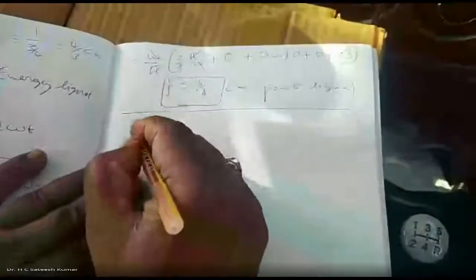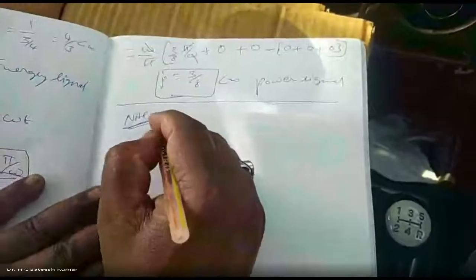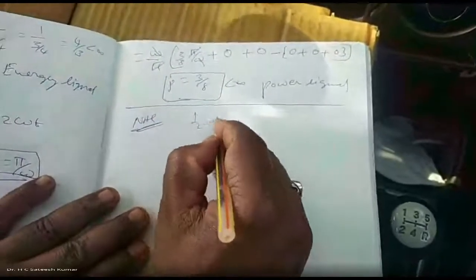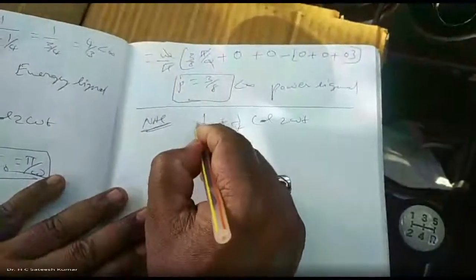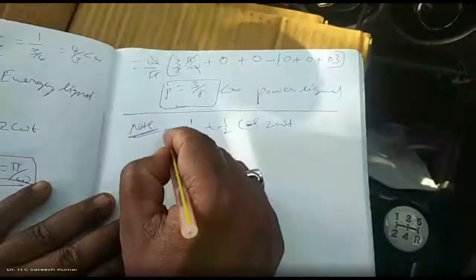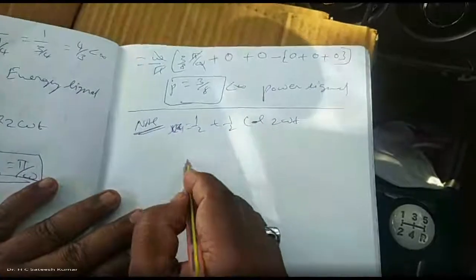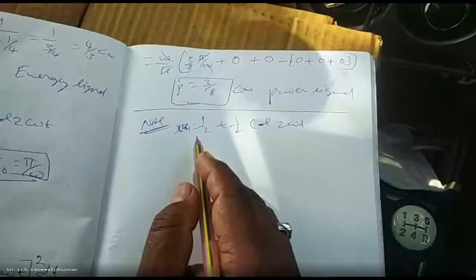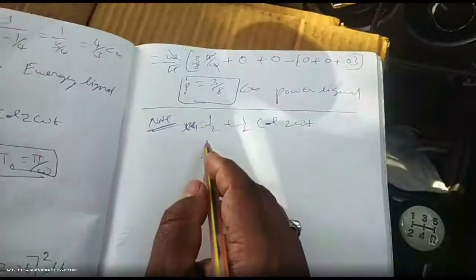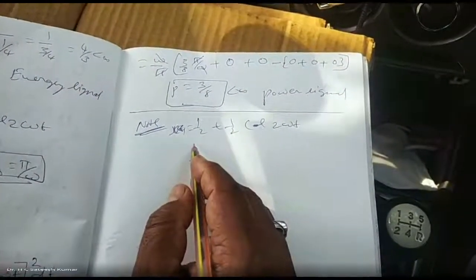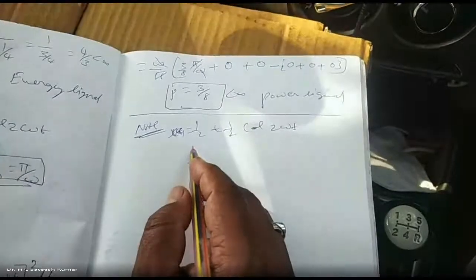Electrical method. How will you calculate this? The signal is 1 by 2 plus 1 by 2 cos of 2 omega t. Okay, right. This is your signal, let us say V of t, x of t. Power is equal to voltage square or current square with R equal to 1. Power dissipated in a 1 ohm resistor is nothing but the absolute power.